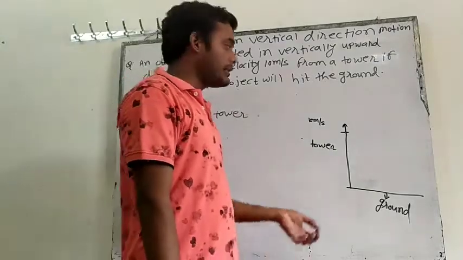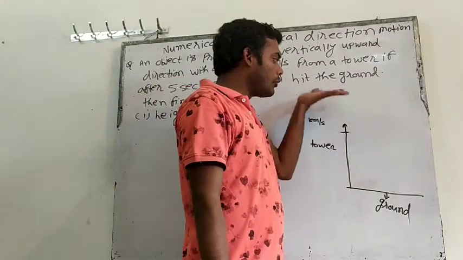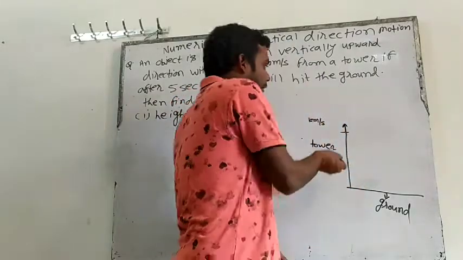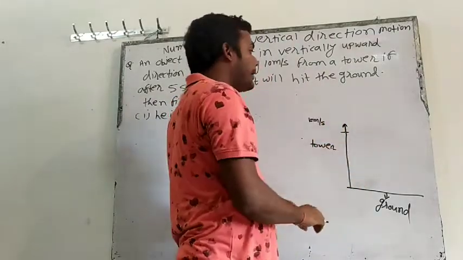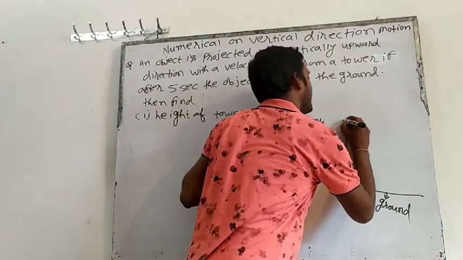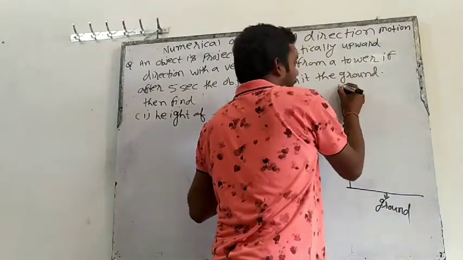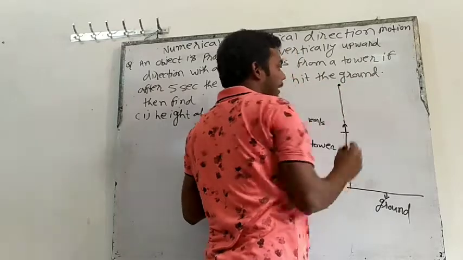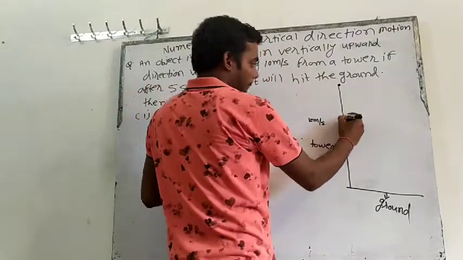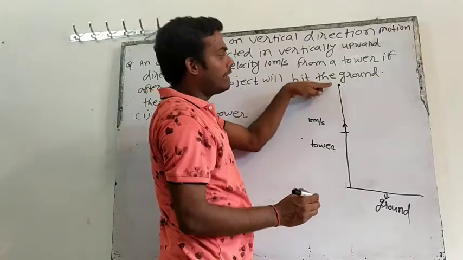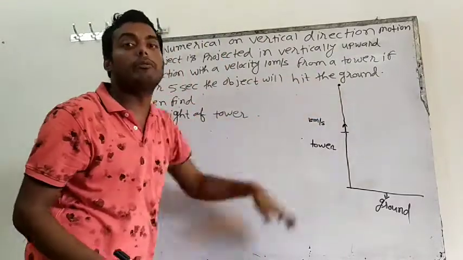Now try to understand the figure. If you will throw any object with 10 meter per second like this, what will happen? It will go in a straight line like this, and then at a certain point its velocity will become 0. Because I told you 10, 9, 8, 7, 6, 5, and at the highest point its velocity will become 0.